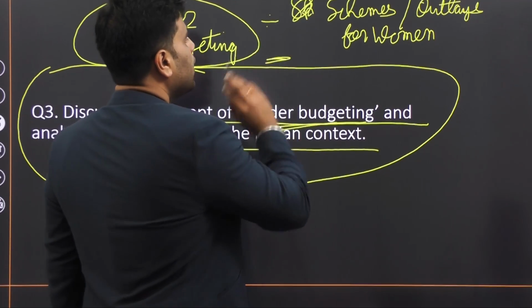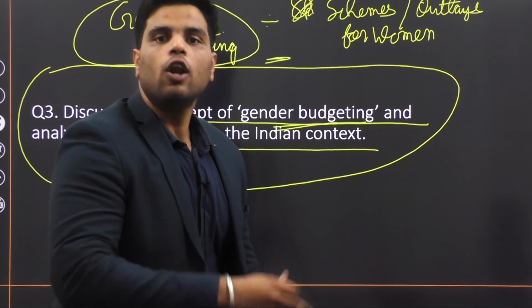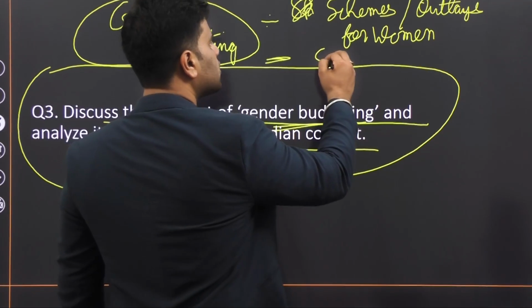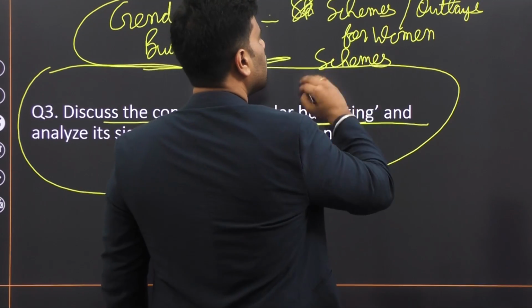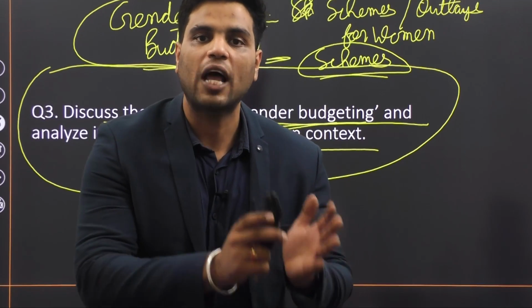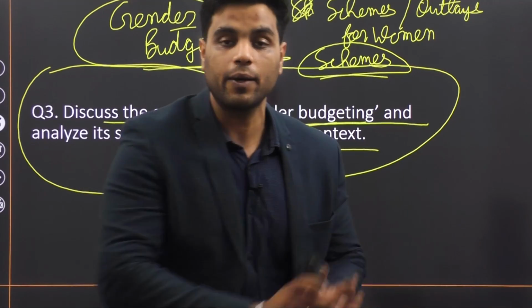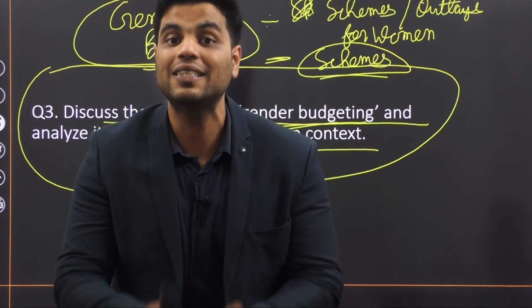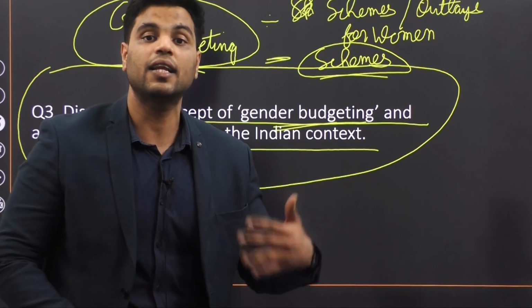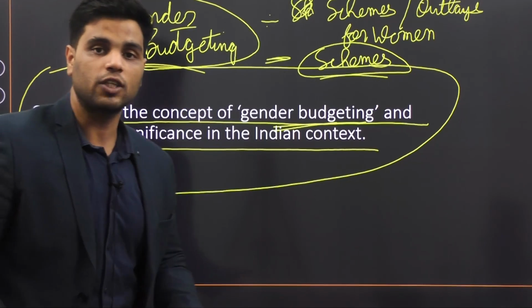Then, in case the schemes are for all, for everyone, men and women, then even in those schemes, if the government mentions that 30% of the funds shall be utilized exclusively for women, 40% of the funds shall be utilized exclusively for women, then they are actually conducting an exercise called gender-based budgeting.